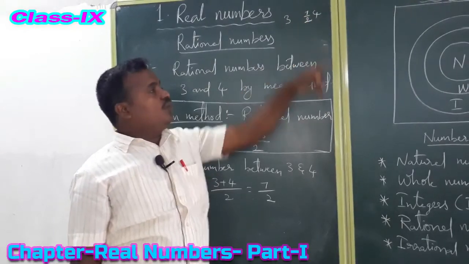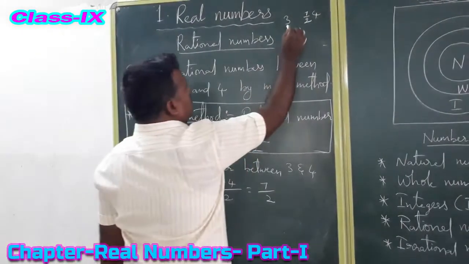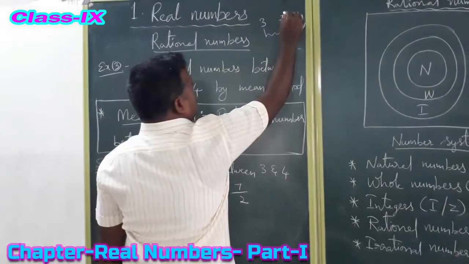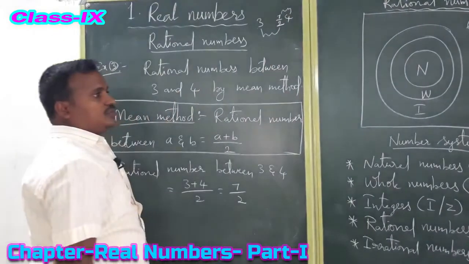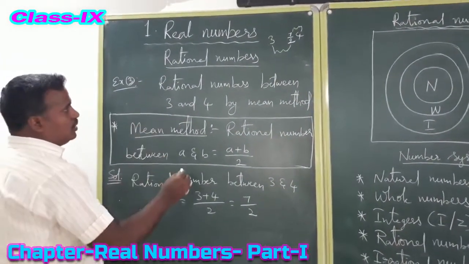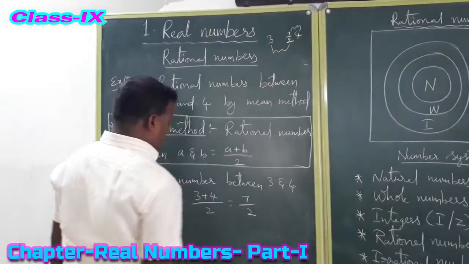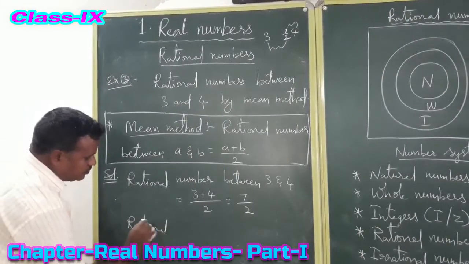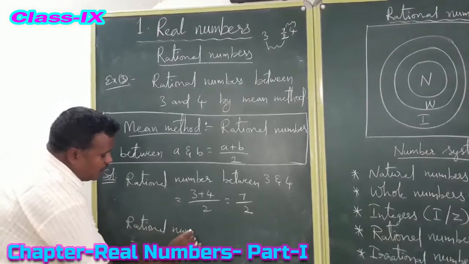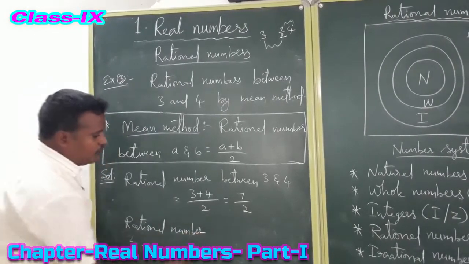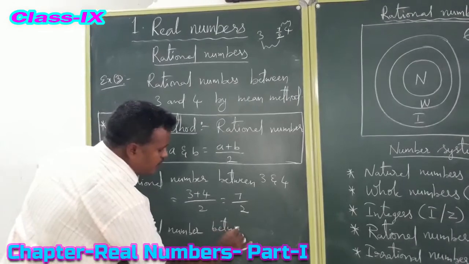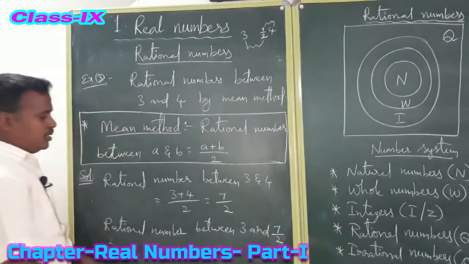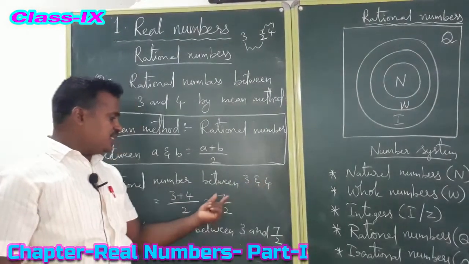So what is the rational number between 3 and 4? 7 by 2. Now one more, how we have to find? Whether we can find between 3 and 7 by 2, otherwise 7 by 2 and 4. So we have to find the rational number between 3 and 7 by 2. So the second rational number, based on this formula, between 3 and 7 by 2. Are you clear? So between 3 and 4 is 7 by 2.